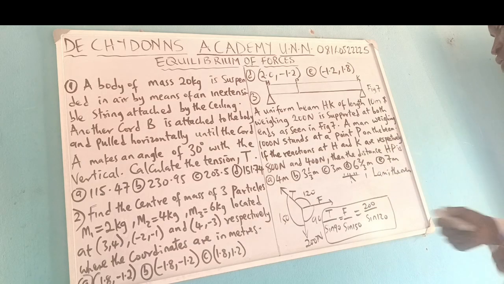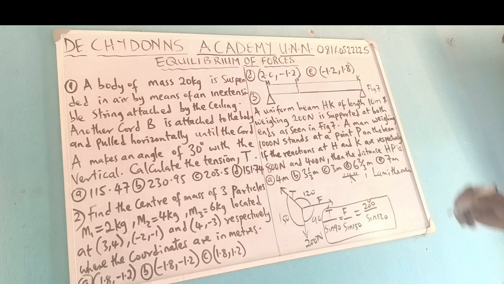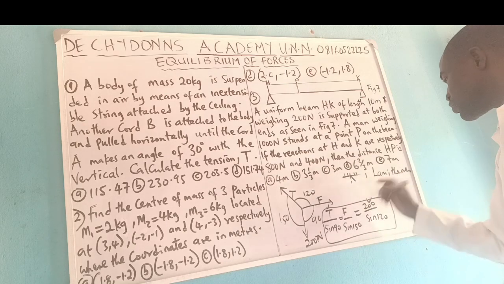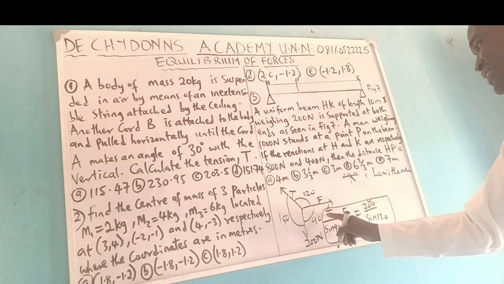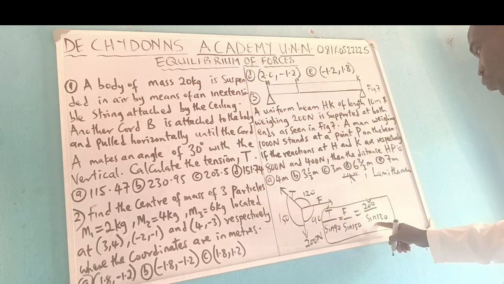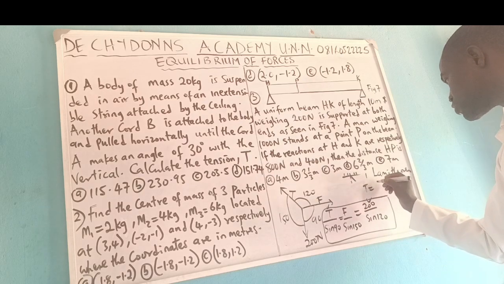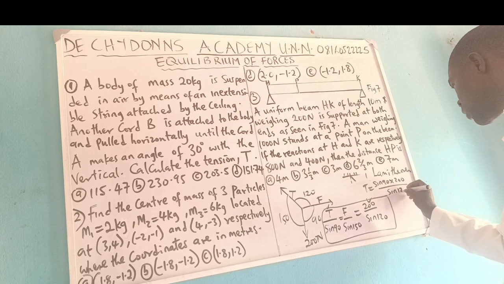Let's get our tension. I'll compare this tension and this one. Therefore, when you have T over sine 90 equals 200 over sine 120, the implication is that T will be equal to sine 90 times 200 all over sine 120.